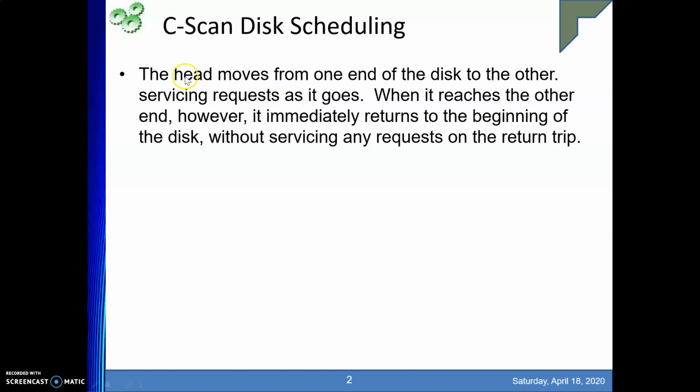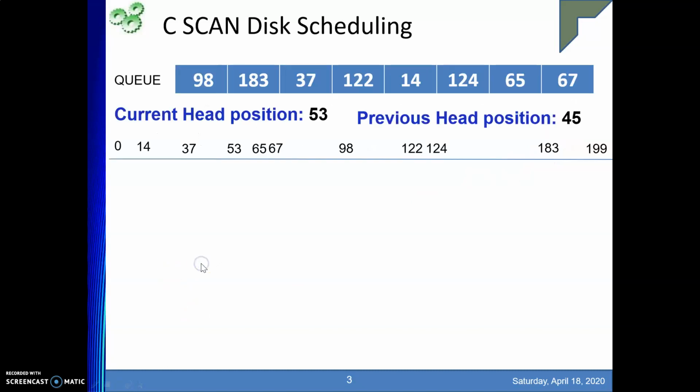Here, what we do is, the head moves from one end of the disk to the other, the way we were doing, servicing requests as it goes, right? And when it reaches the other end, suppose that 199, it immediately returns to the beginning of the disk. It will not serve any request on its return journey. Directly, it will move back to the other end, and then it will start servicing the requests. So whenever I am coming back, that time I don't service any request on my return trip, right? We'll see it with one example.